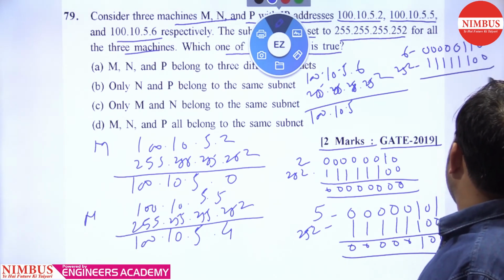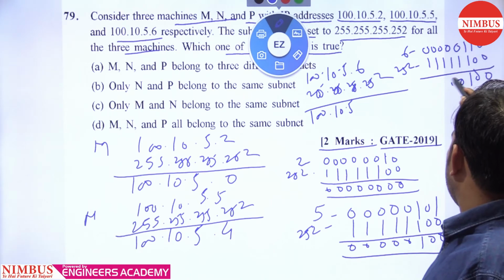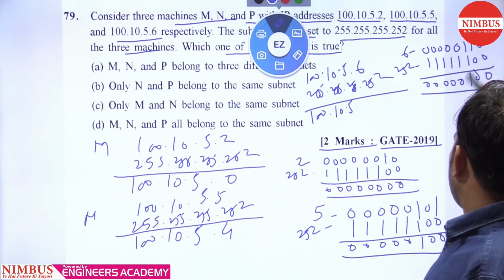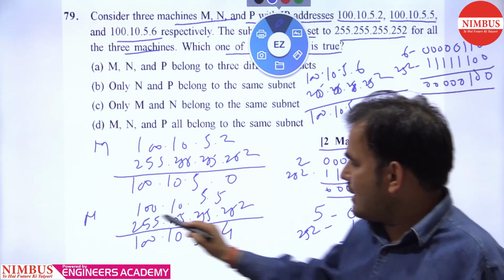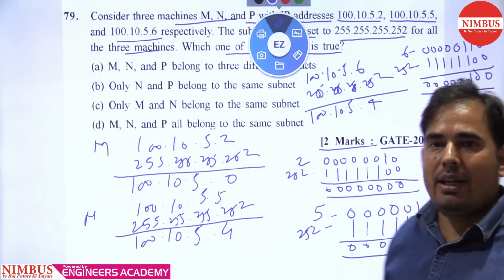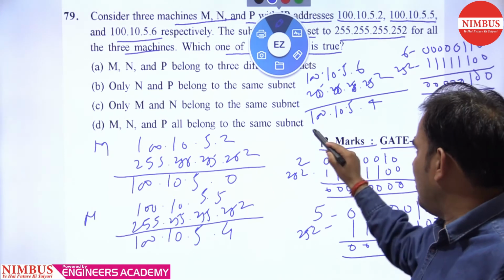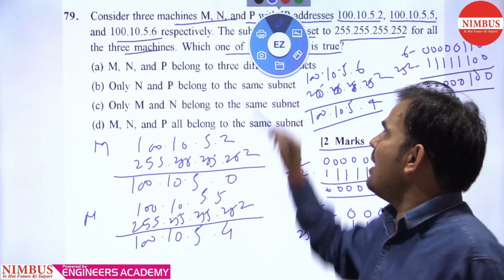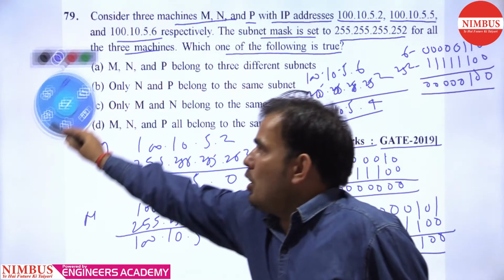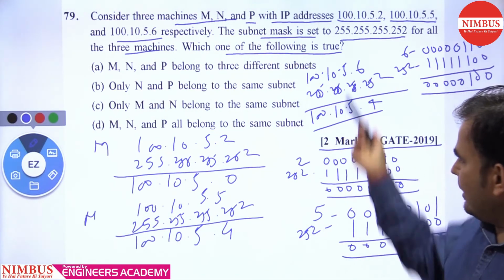So what you will get? 0 0 0 0 0 1 0 0. So what you are getting here? 4. Dot 4 dot 4 means the N and P results are equal. So we can say that N and P are on the same network and M is not on the same network. So let's see the options.